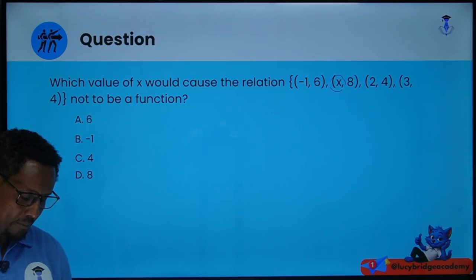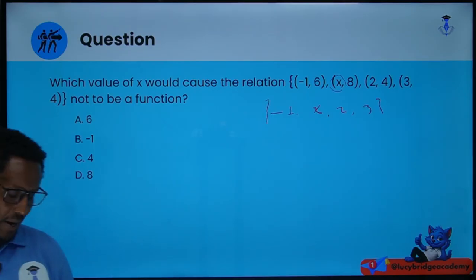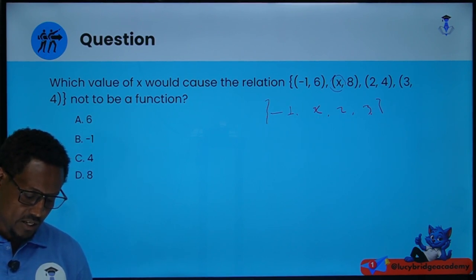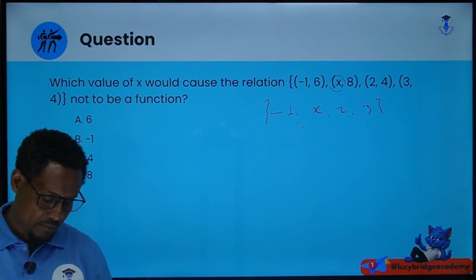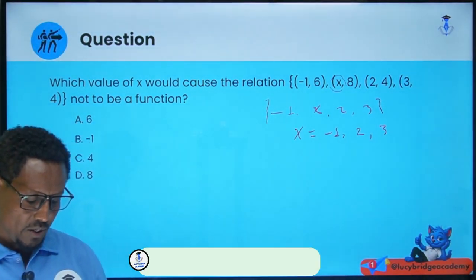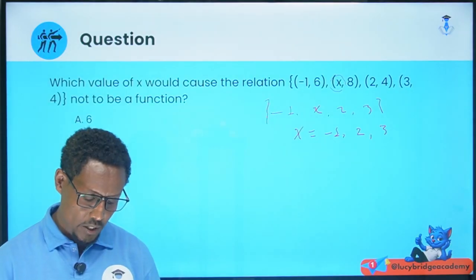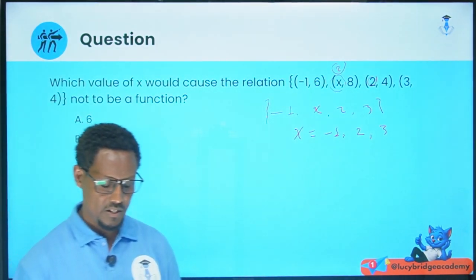Look, the first elements are -1, x, 2, 3. These are the values of x, or they are elements of the domain, right? ስለዚህ እነኚህ ከ-1 x 2 እና 3 function not to be function እንዳይሆን ከተፈለገ x ምን መሆን አለበት? x is equal to either negative 1 መሆን አለበት or 2 መሆን አለበት or 3 መሆን አለበት ማለት ነው። x negative 1 ከሆነ ወይም 2 ከሆነ ወይም 3 ከሆነ function መሆኑ ይቀራል ማለት ነው። ኦኬ ለምሳሌ 2 ሆነ ብንል if x is 2 pairs with 8 but here 2 pairs with what 4 ይሆንና this is not a function ይላለን።